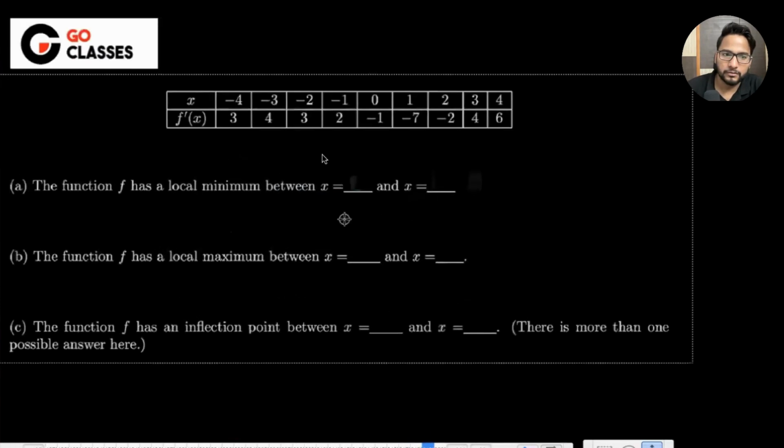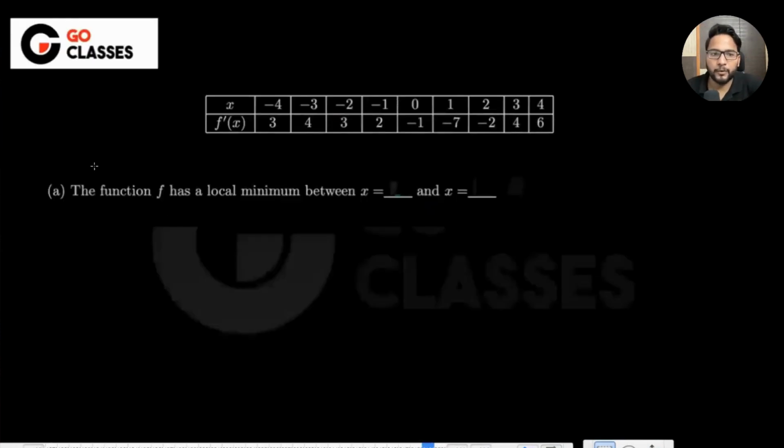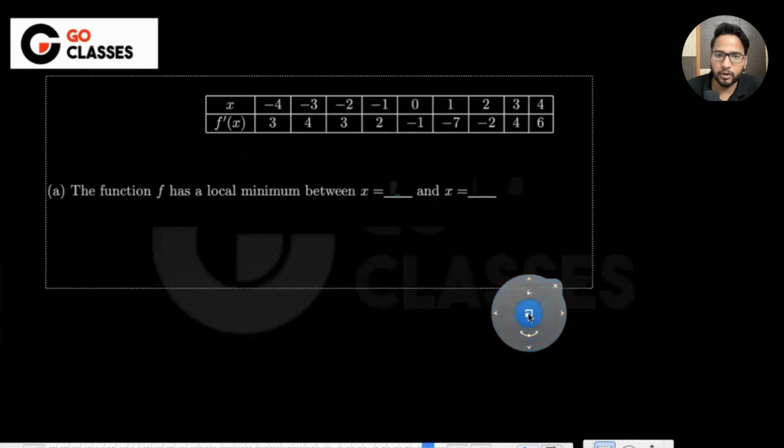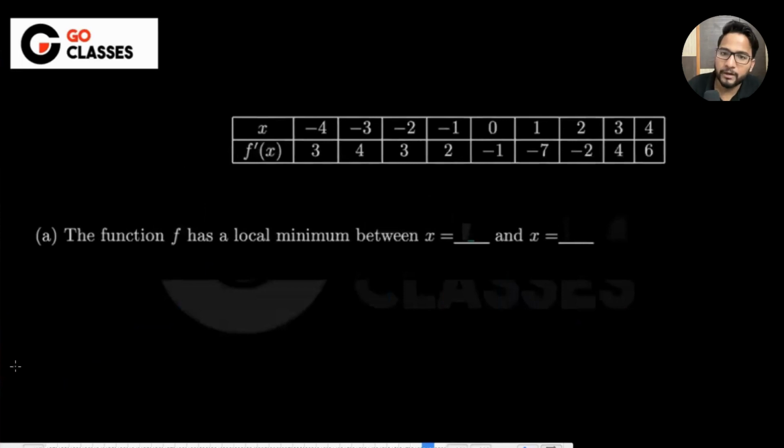So let's just see this particular question. At which point is the function having a local minimum? Wherever it is going from decreasing to increasing, f dash x is going from negative to positive. Between x equal to 2 and x equal to 3, it is going from negative to positive.